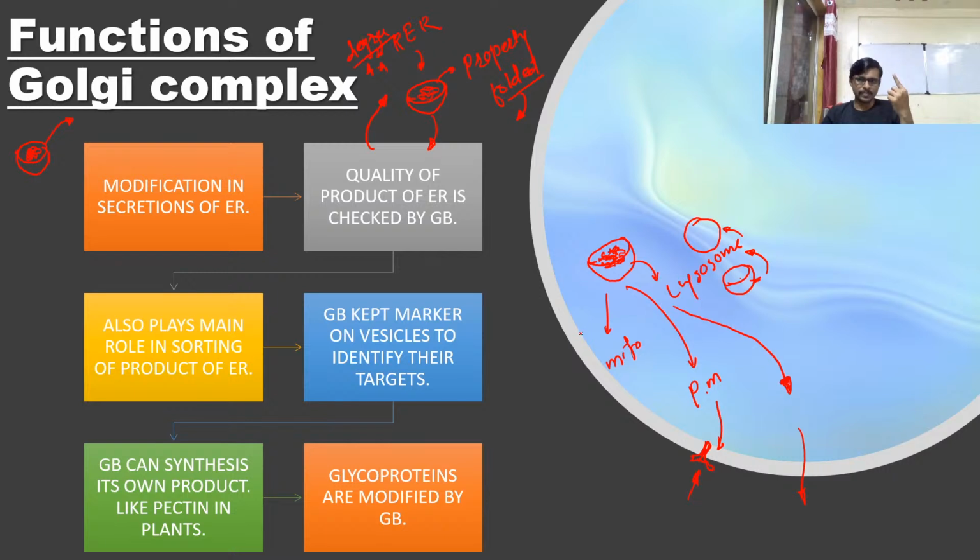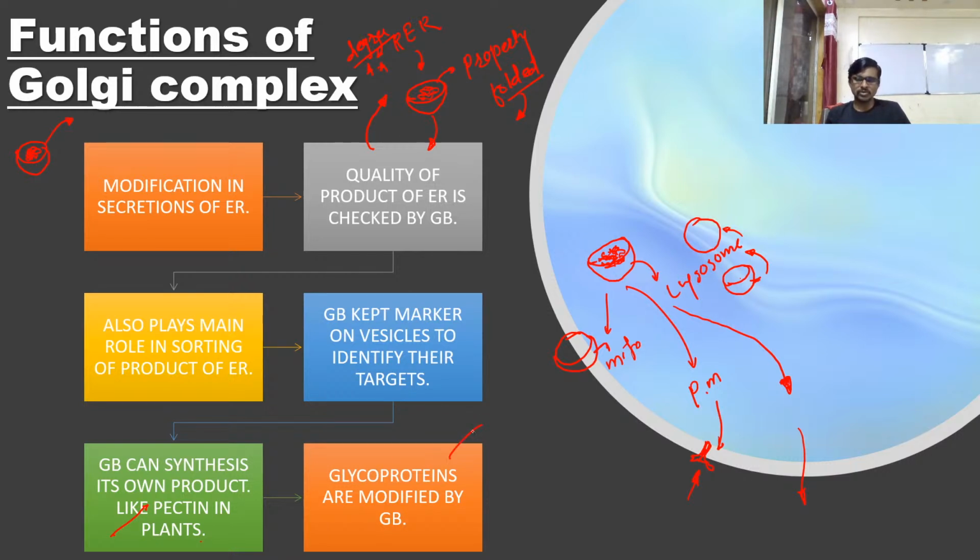Okay, so same, there is a different marker for the mitochondria. So mitochondria recognize this marker and take it as a part of the mitochondria. Otherwise, these vesicles are sent again toward the Golgi complex if there are any changes or any mismarking. Okay. The Golgi complex synthesizes its own product like pectin in a plant. So pectin in a plant is synthesized by the Golgi complex. So the Golgi complex is also involved in a few types of product synthesis.